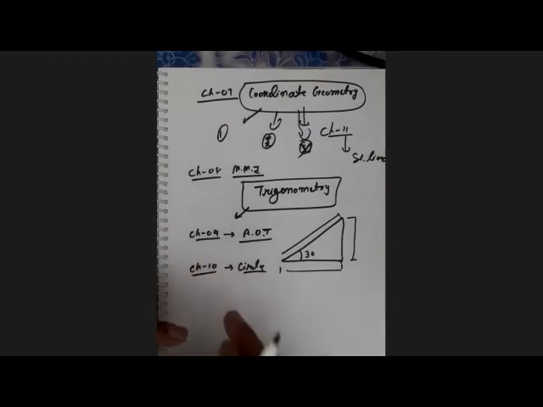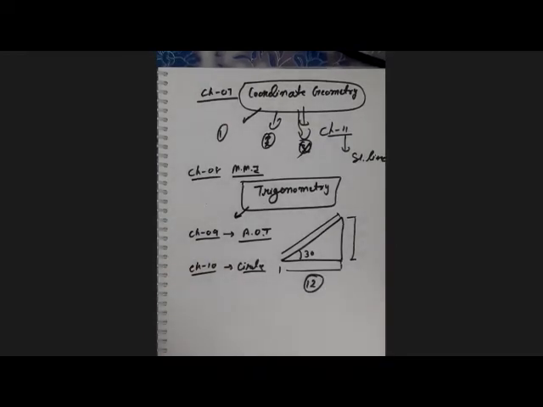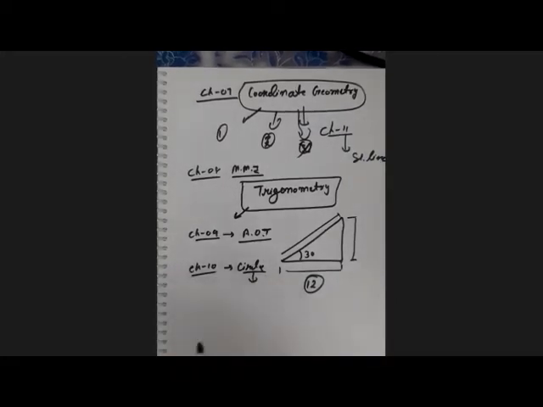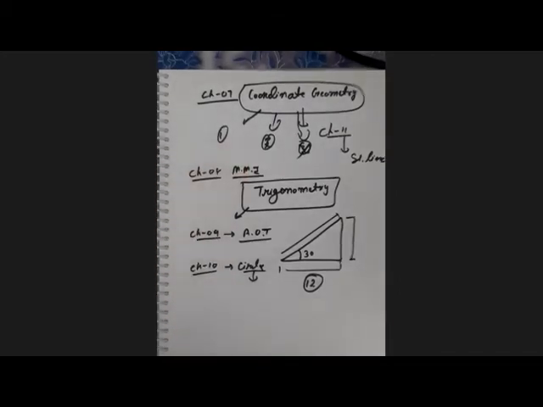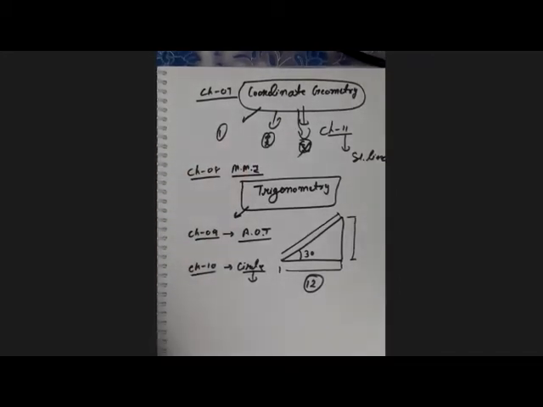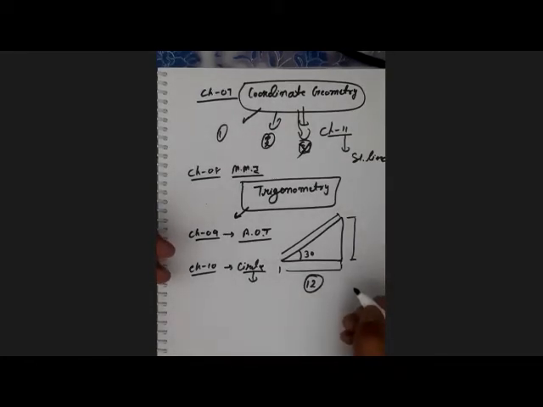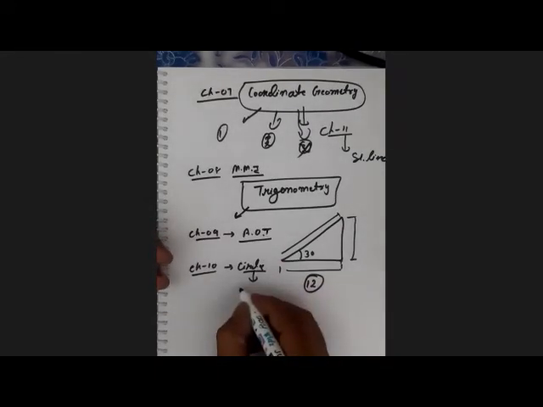But in 9th, there are around 12 theorems, lots of theorems. But in chapter number 10, class 10th, there are only 2 theorems. But it is related to the class 9 chapter circle, right? So you revise all the theorems, all the points of class 9 circles, then you are very comfortable in the class 10 circle.